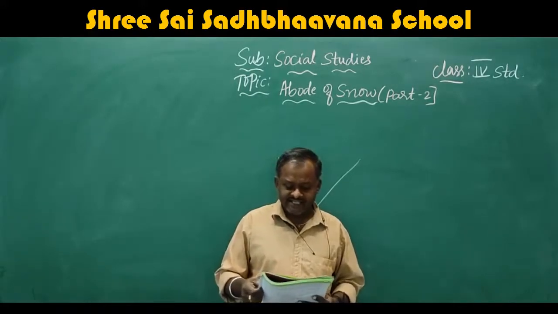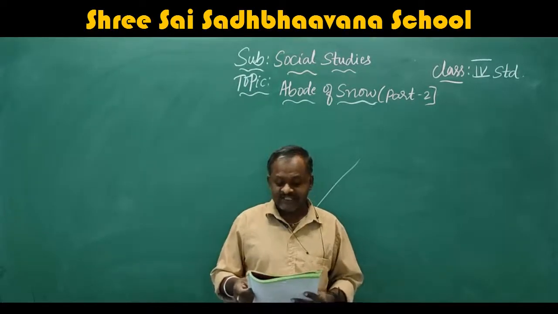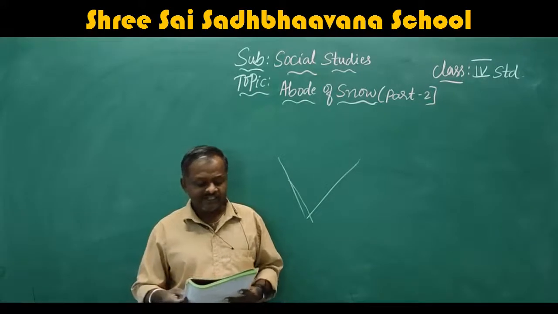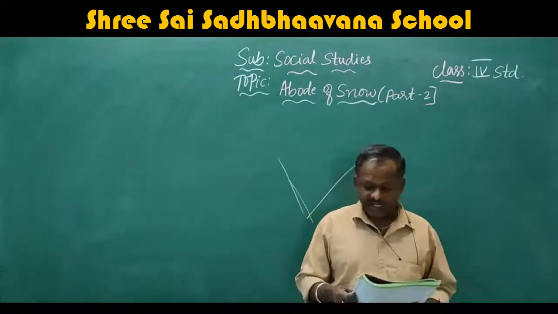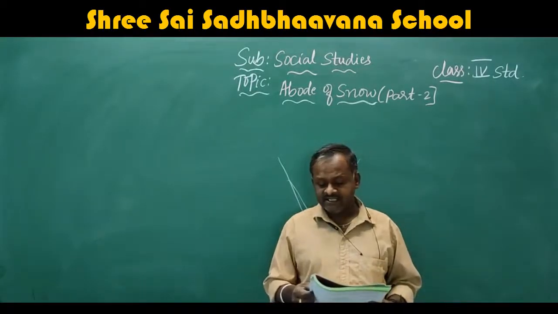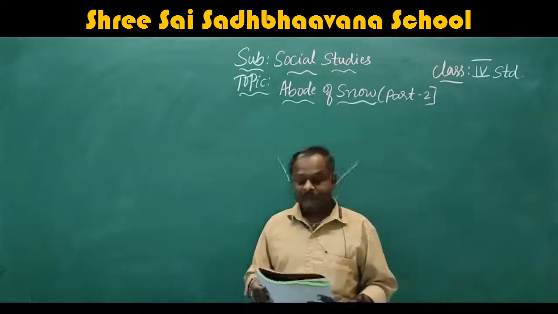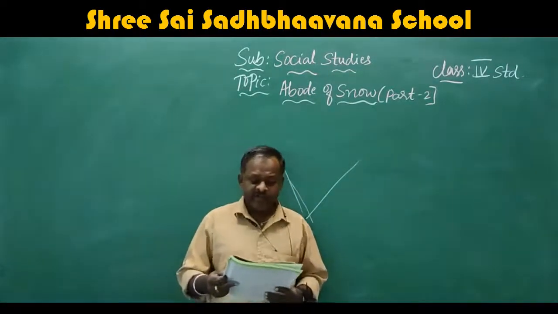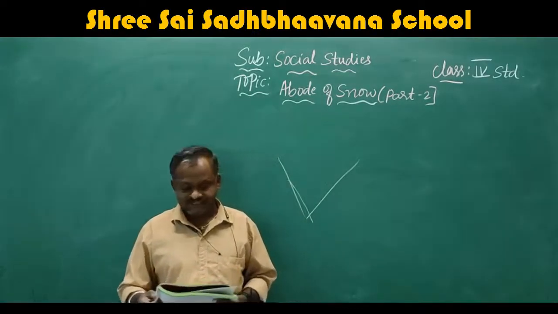Purva means east, Anchal means mountains. These extensions are low hills ranging between 1,800 meters and 3,000 meters in height. Garo, Khasi, Jaintia, Naga and Mizo hills together form the Purvanchal. This region gets heavy rainfall during the monsoon season and hence is covered with thick forests.